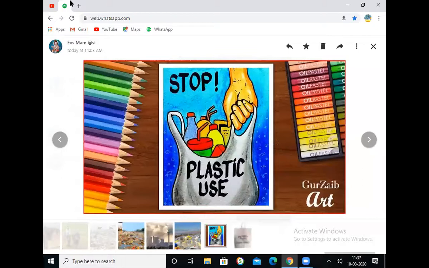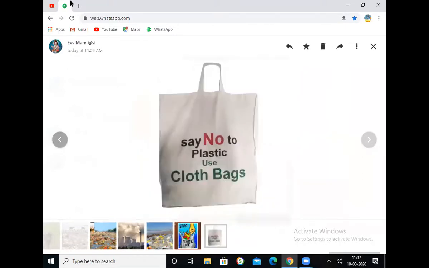So what is our quotation for today? Stop plastic usage. What am I telling you? Stop. You should stop the plastic usage. From today onwards, nobody is going to use plastic. What are you going to use? Yes, say no to plastic. Use cloth bags. Whenever you are going to the market, whenever you are going to buy anything in the market or bring anything, those things have to be carried with the help of cotton or cloth bags. Cloth bags will be digested easily by the soil. There is no pollution.